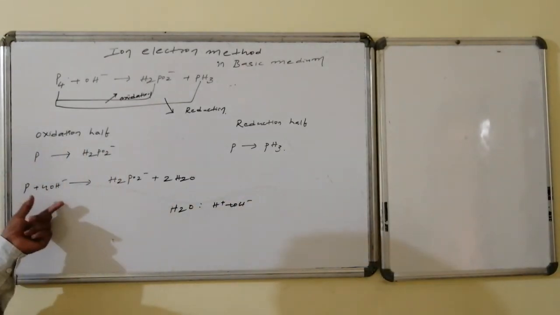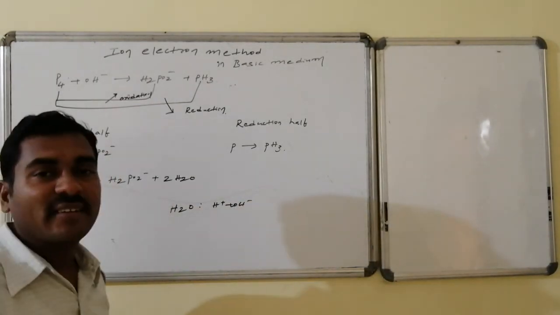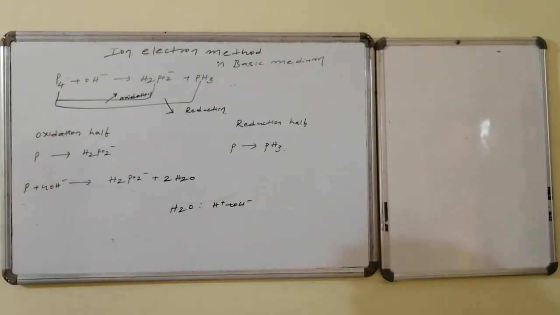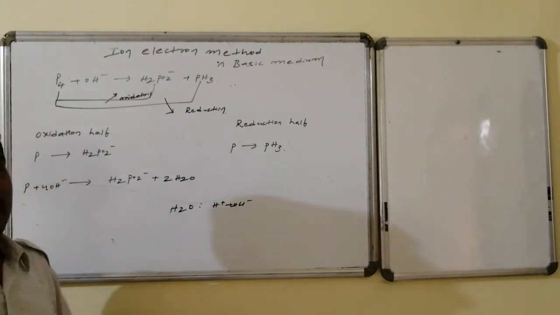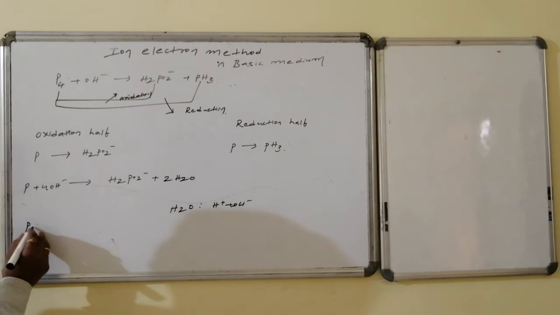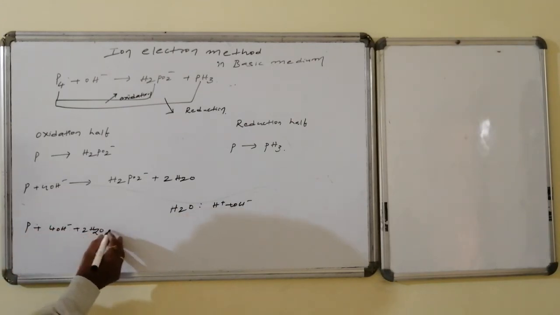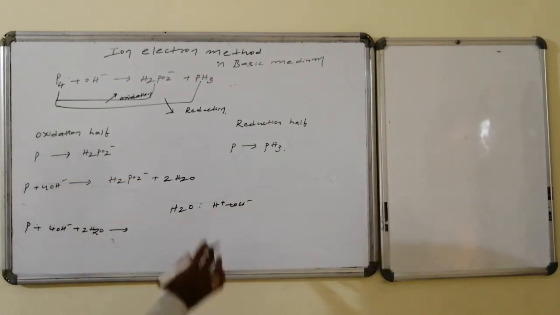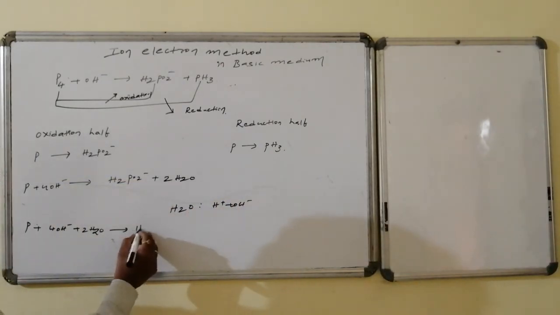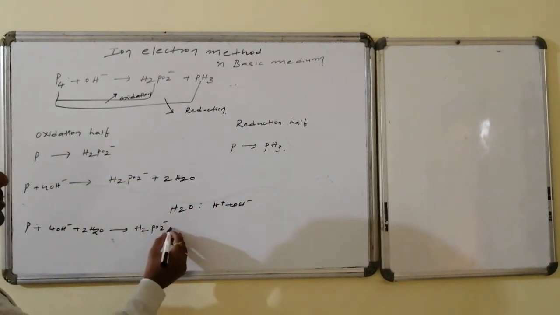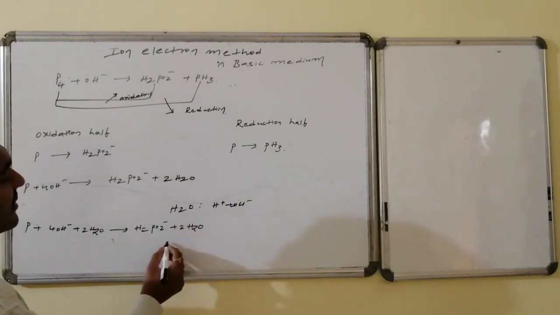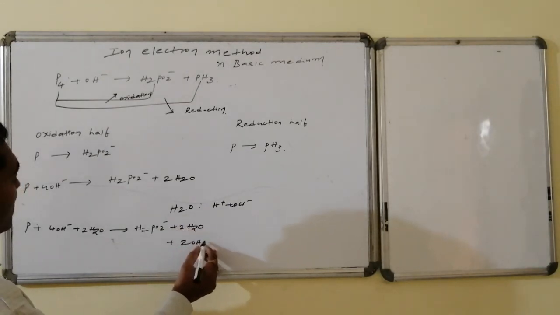Then whichever side is lacking H plus, we add it, which can be written in terms of water minus OH. Therefore, whichever side has fewer hydrogens, on that side 2 water molecules are written, and on the other side the same number of OH minus, that is H2PO2 minus followed by water, 2 OHs.